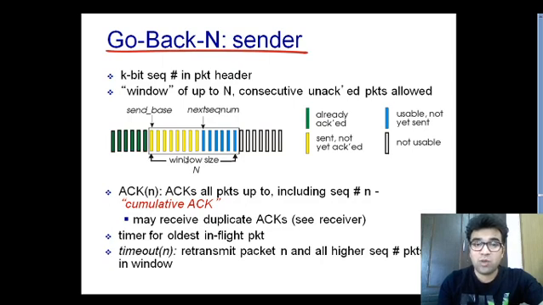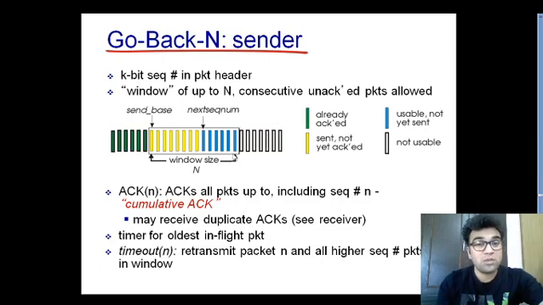The yellow category inside this window are packets which are sent but yet to be acknowledged. The blue packets are still inside this window and can be sent. And the white packets are unusable packets which cannot be sent until they come inside this window.